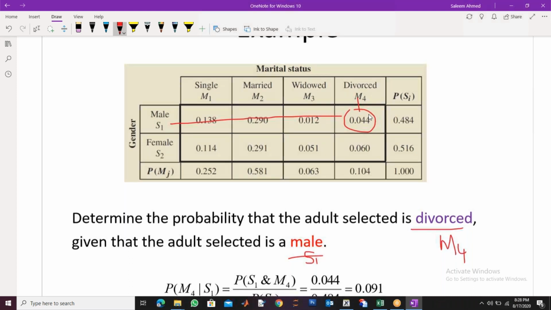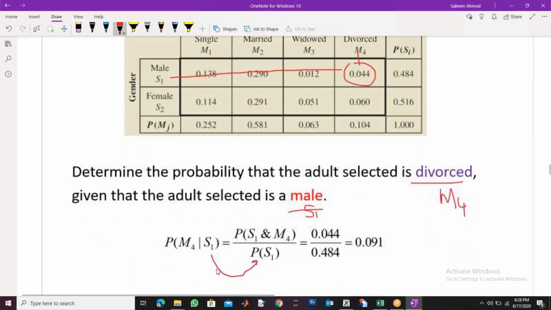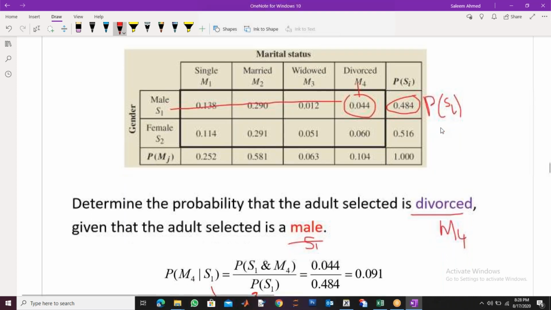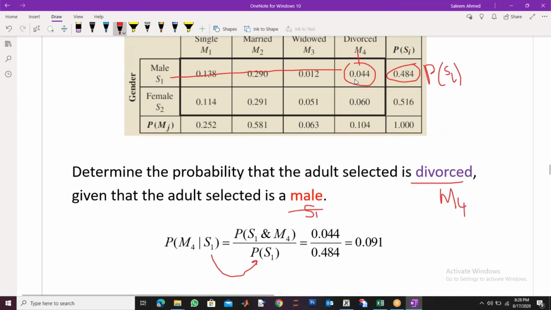And what is the probability of S1? The probability of S1 is the total. So this is the probability of S1. Now the numbers are not given, just the probability is given. So that's why we just pick these numbers: 0.44 divided by 0.484. These were the probabilities given, not the total numbers. That's why you see the sum of all probabilities is 1 here. Okay.